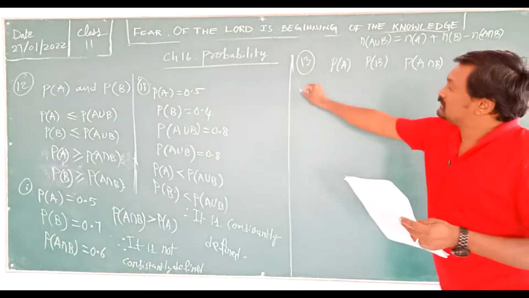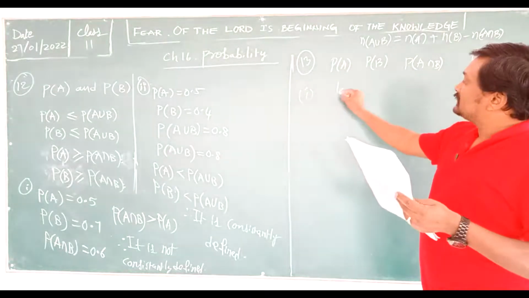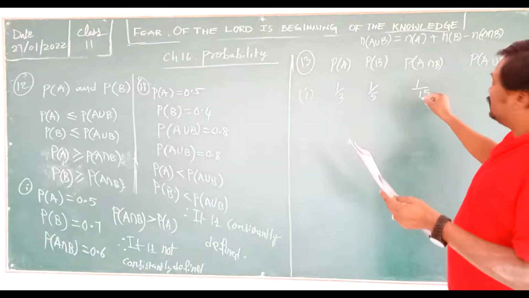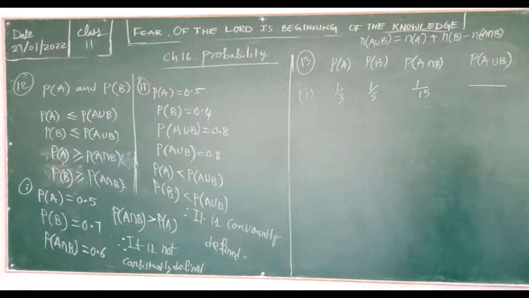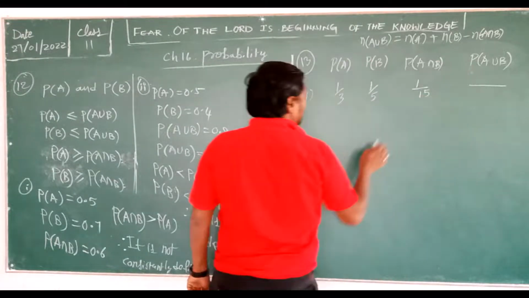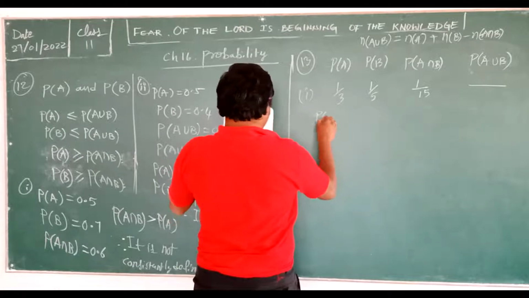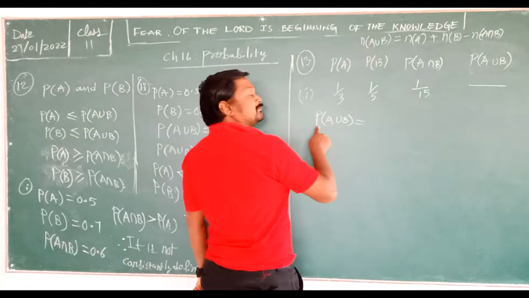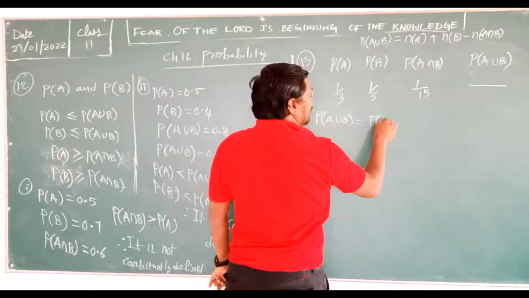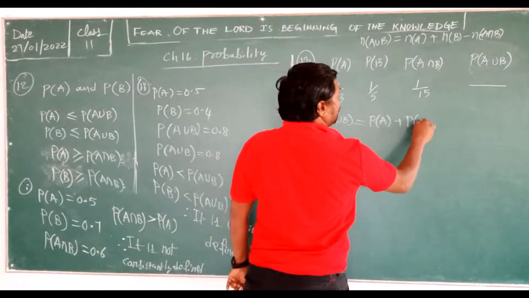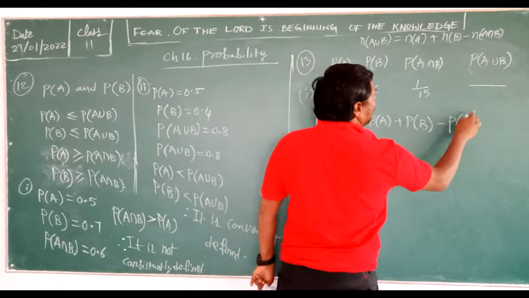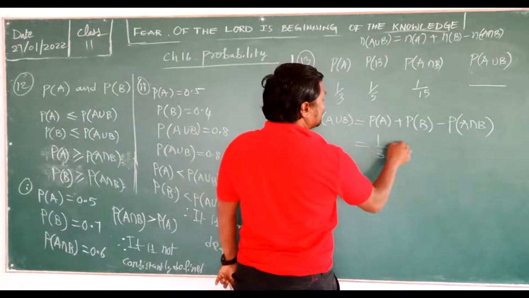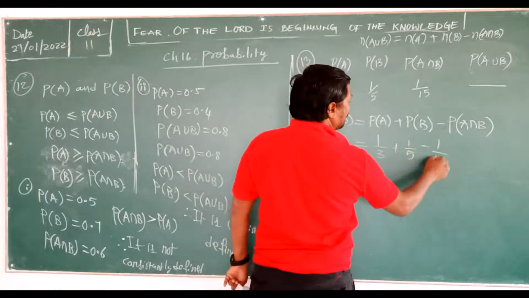Let's check the first one, what is given. 1 upon 3 is given, this is 1 upon 5, this is 1 upon 15, and this should be dash. So now, what is the probability of A union B? Just remove N and write probability. Probability of A union B is equal to probability of A plus probability of B minus probability of A intersection B. So 1 upon 3 plus 1 upon 5 minus 1 upon 15.